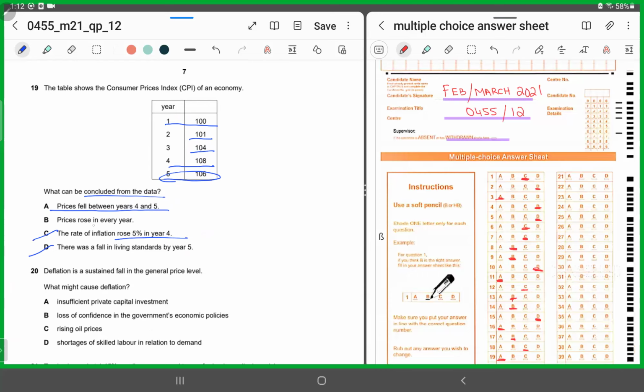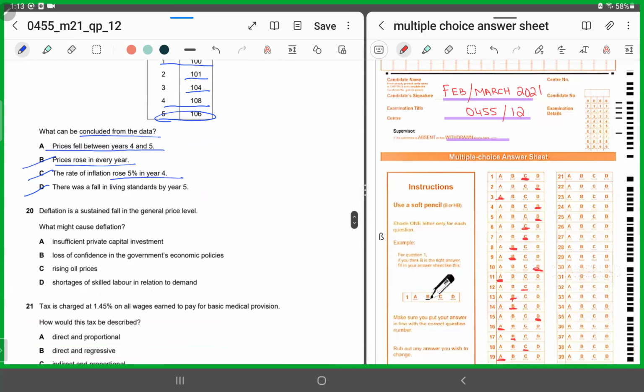No, prices did not rise in every year. In year 5, prices actually fell between year 4 and 5. So again, B, C, and D are incorrect. B, C, and D are all incorrect. So A is the correct answer for MCQ number 19.